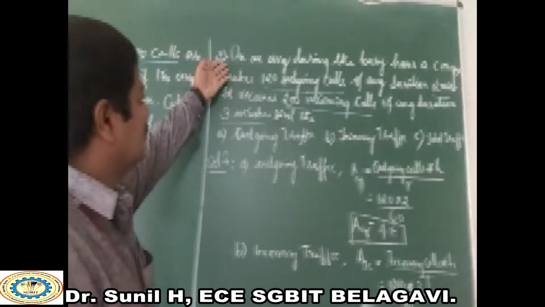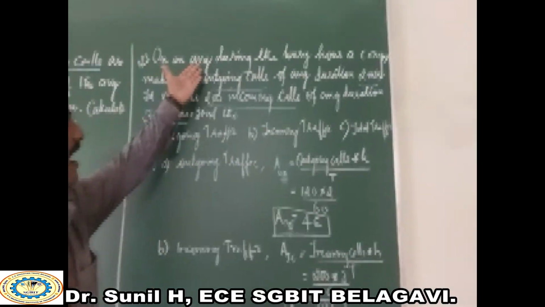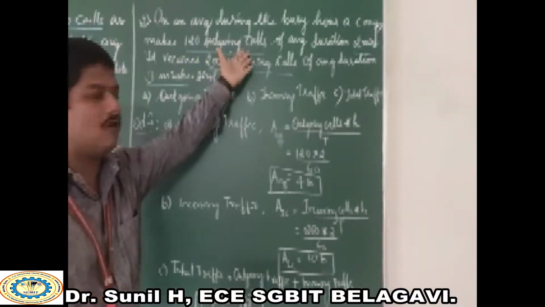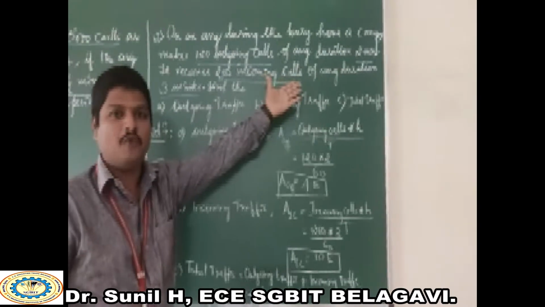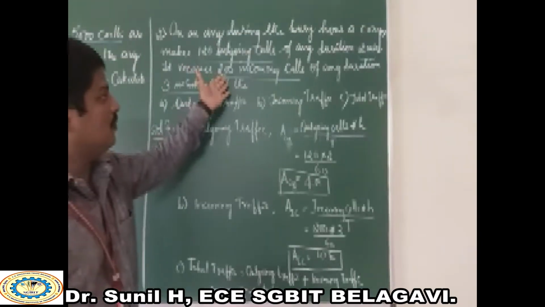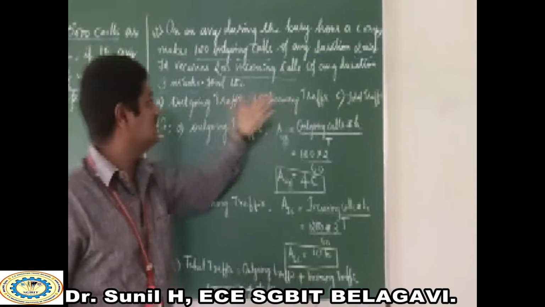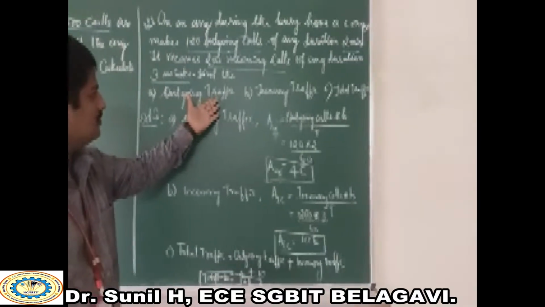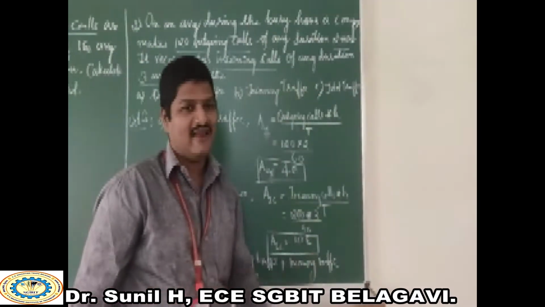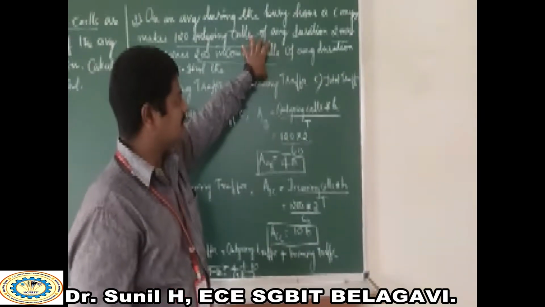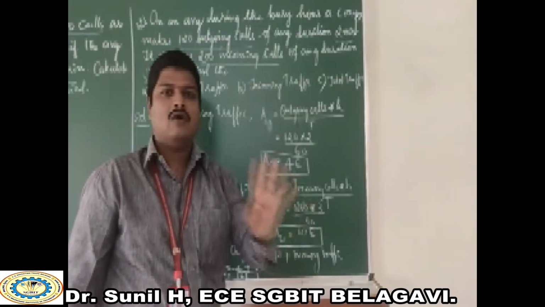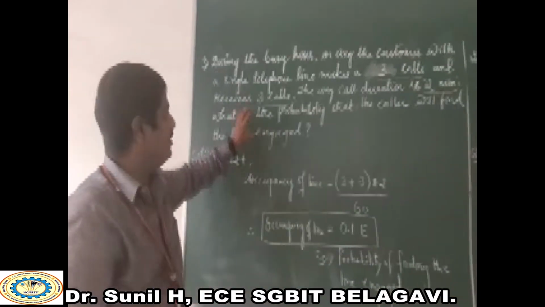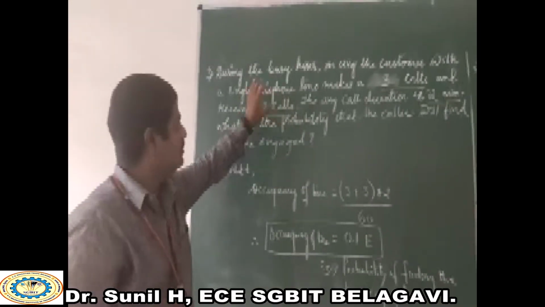Okay, see here. As a second statement, on an average duration, in the busy hour, a company makes 120 outgoing calls of average duration 2 minutes. It receives 200 incoming calls of average duration 3 minutes. Then we need to find out outgoing traffic, incoming traffic and as well as total traffic. Okay, in this problem statement he has clearly mentioned about outgoing calls and as well as incoming calls.